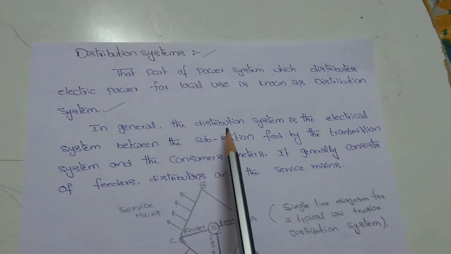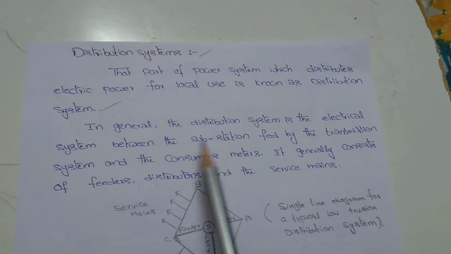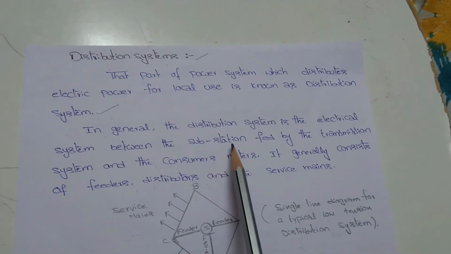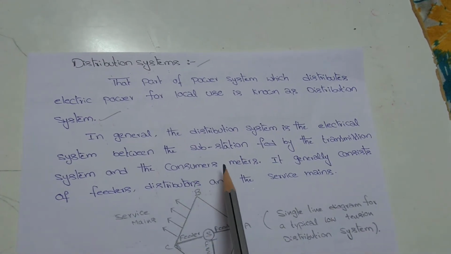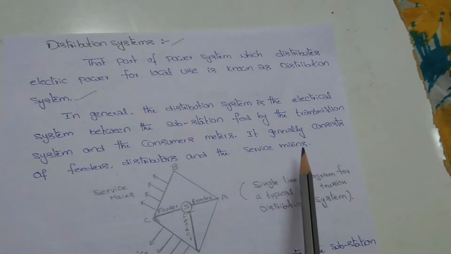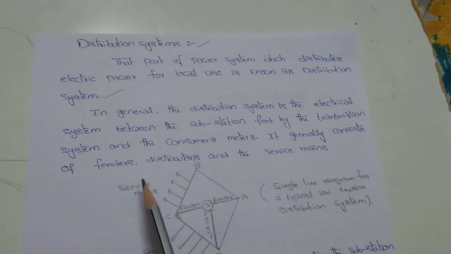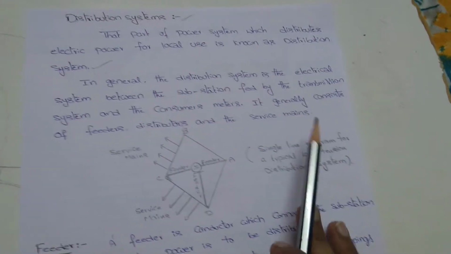In general, the distribution system is one type of electrical system between the substation, which is fed by the transmission system, and the consumer meters. This distribution system generally consists of feeders, distributors, and the service mains.